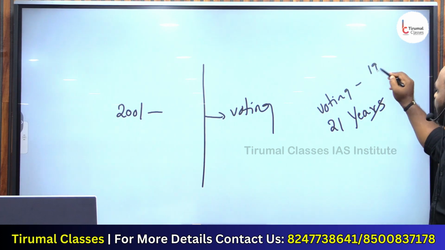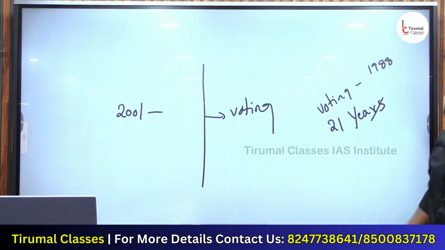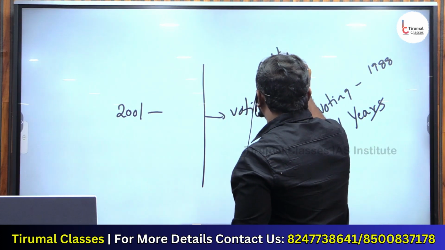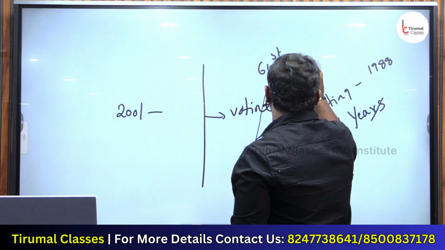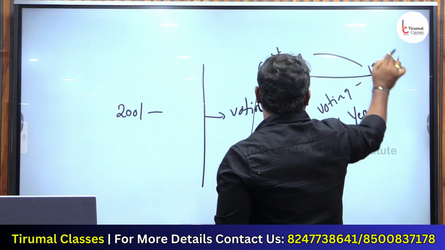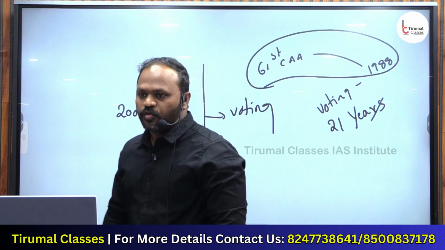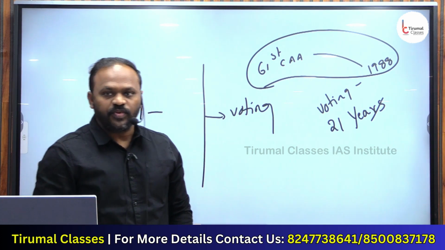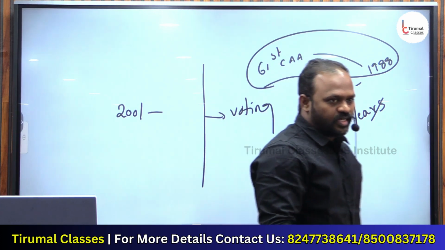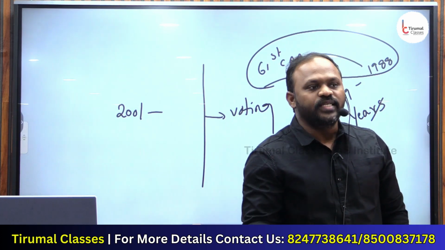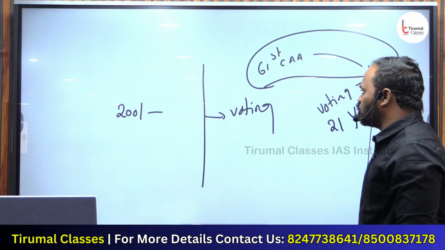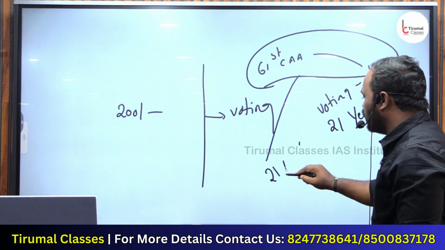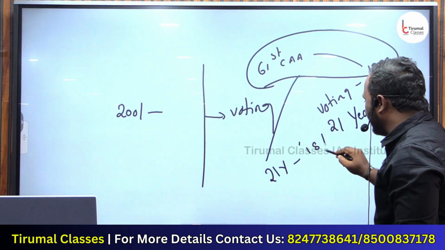But in the year 1988, by the 61st Constitutional Amendment Act, the voting age was reduced from 21 years to 18 years.